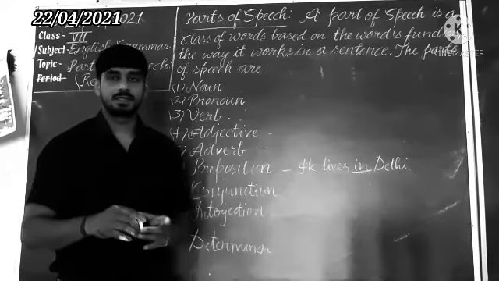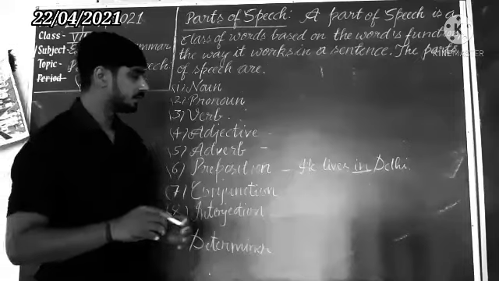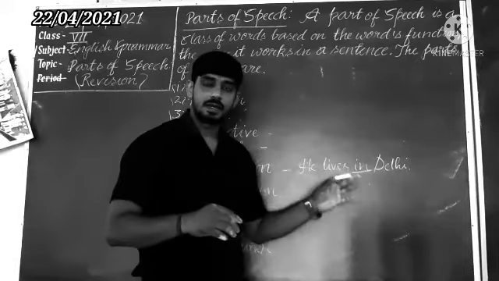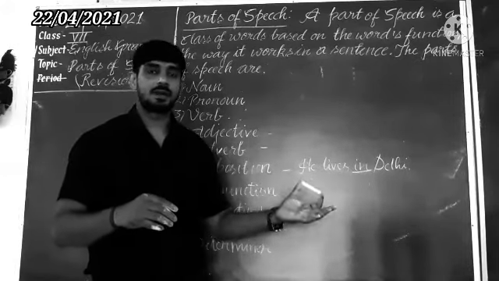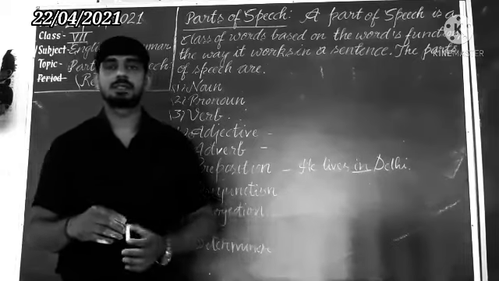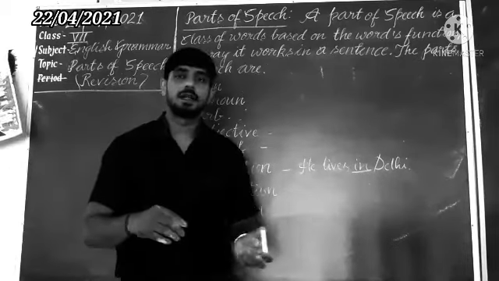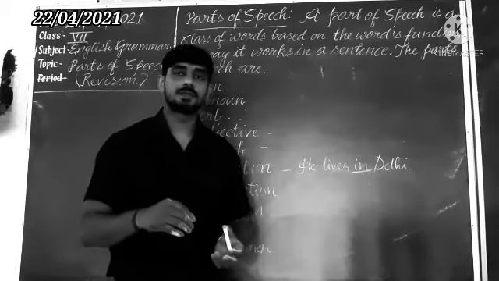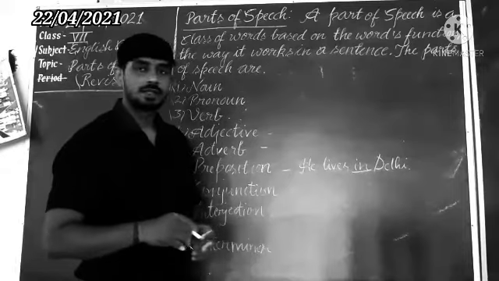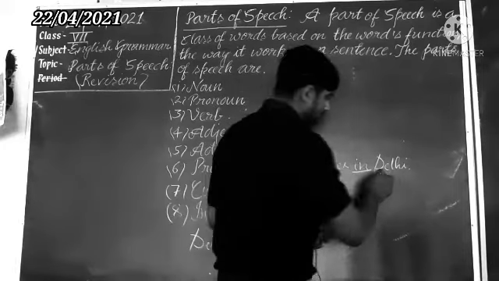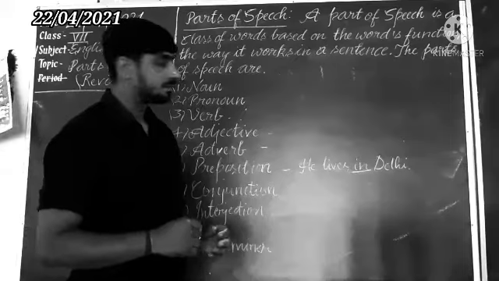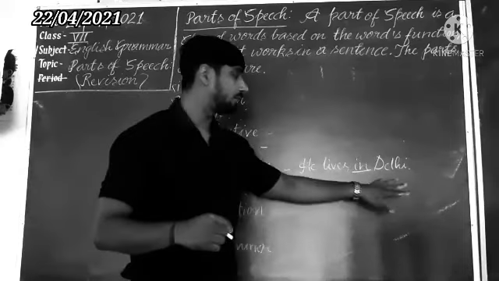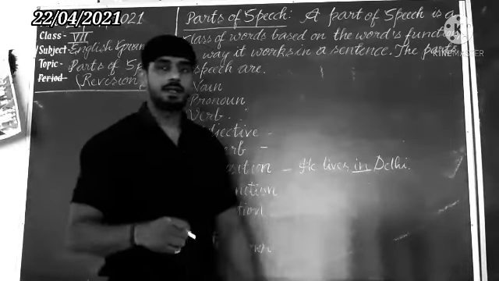For a smaller place, suppose cities and other places, we will use at. Understand? So here Delhi is a big place, so we will use in. So he lives in Delhi.